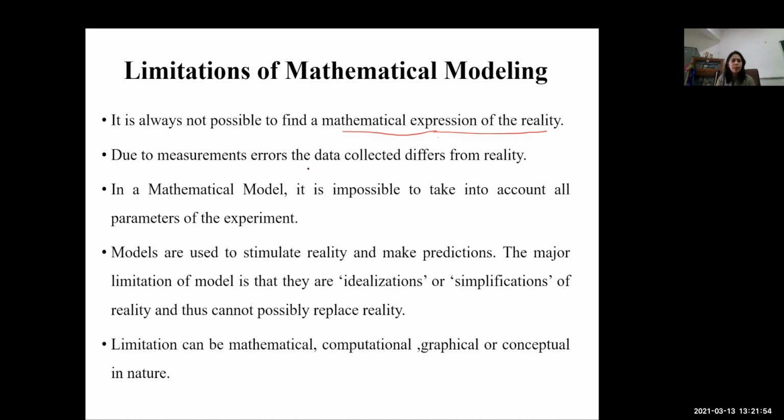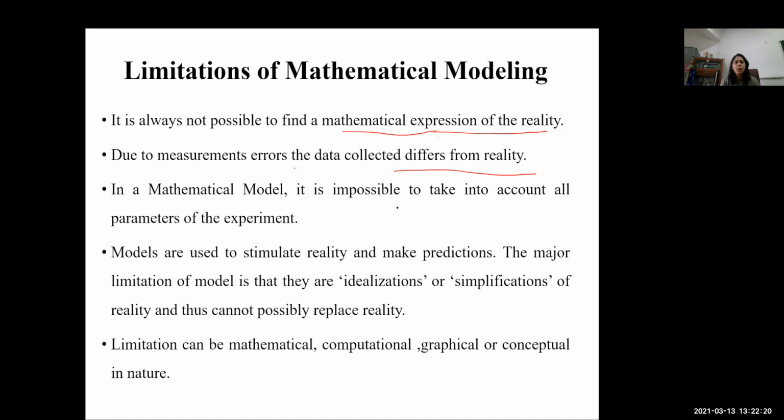Due to measurement errors, the data collected differs from reality. We have experienced this a lot in diabetes, and in the development of the model for corona also, that the data which is collected has some errors. So it is very difficult to predict the values of the parameters more precisely.